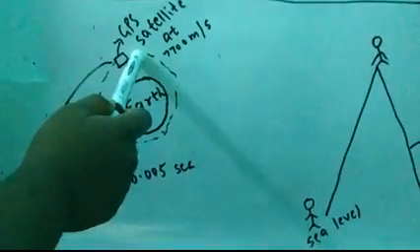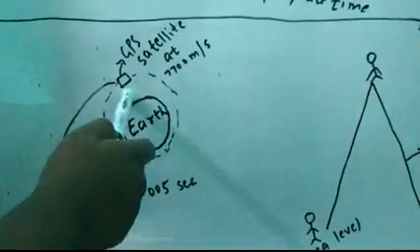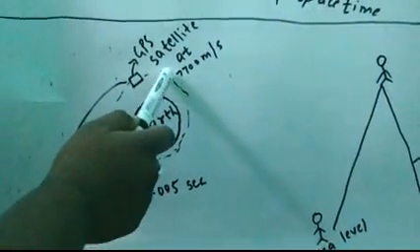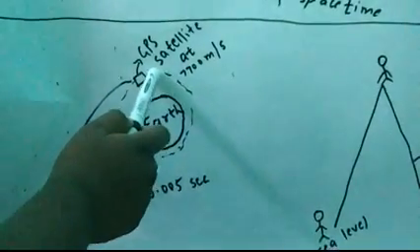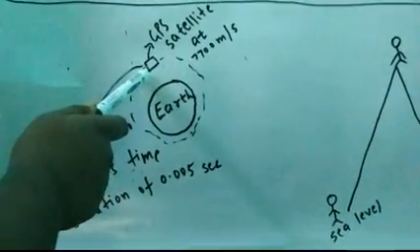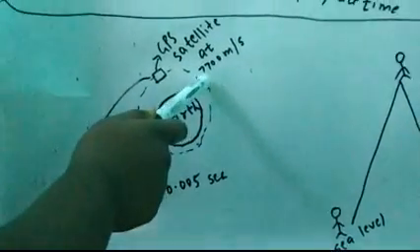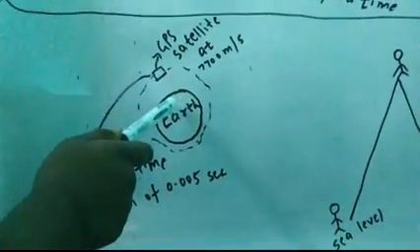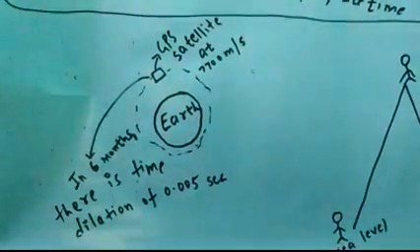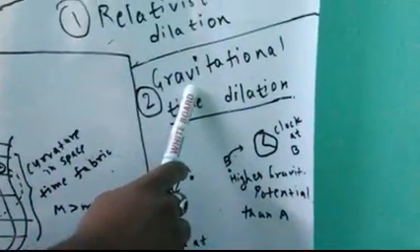It means that there is a difference in the gravitational potential between the GPS satellites and the Earth, and also there is a relative velocity between the Earth and the GPS satellites. So here both the effects come into existence: the relativistic time dilation and the gravitational time dilation.